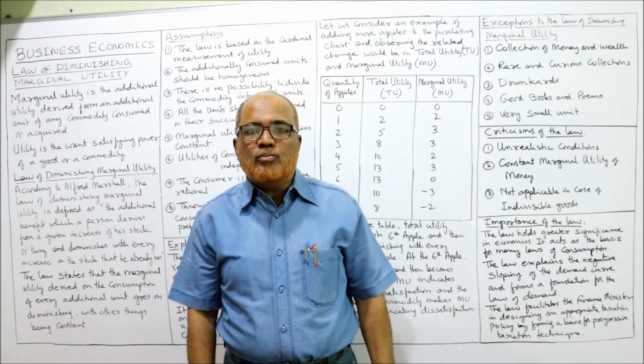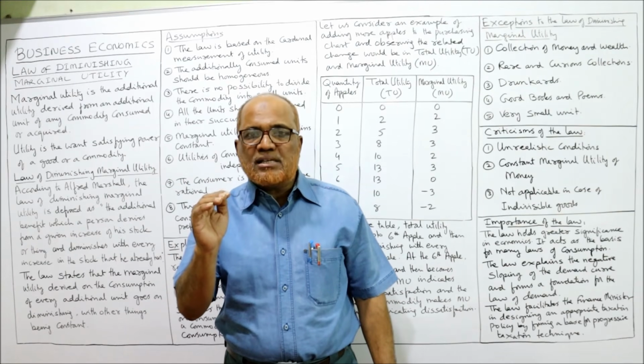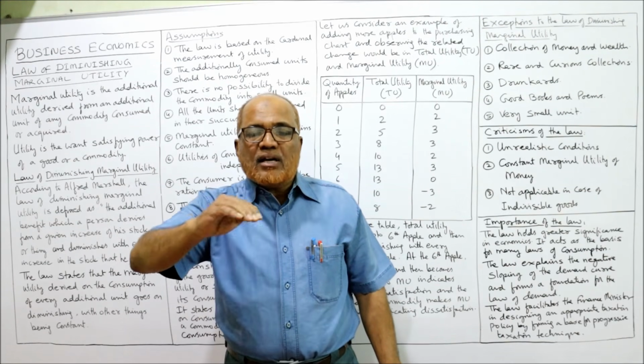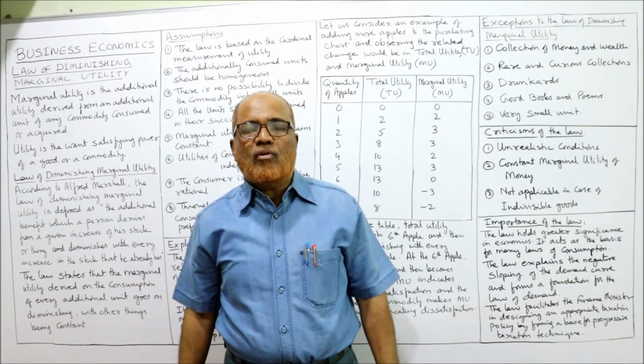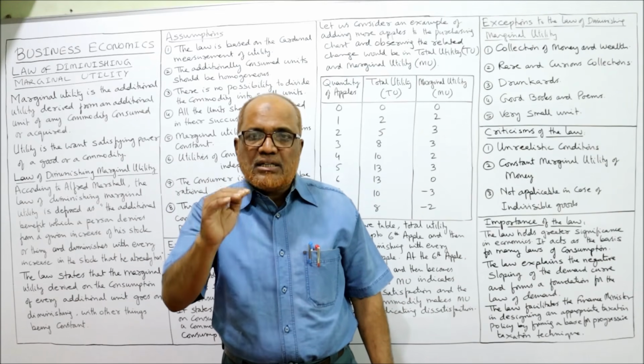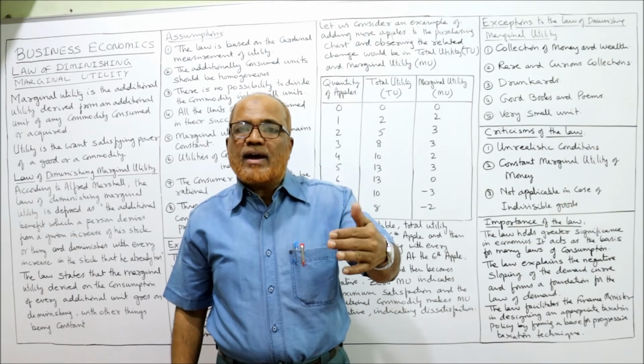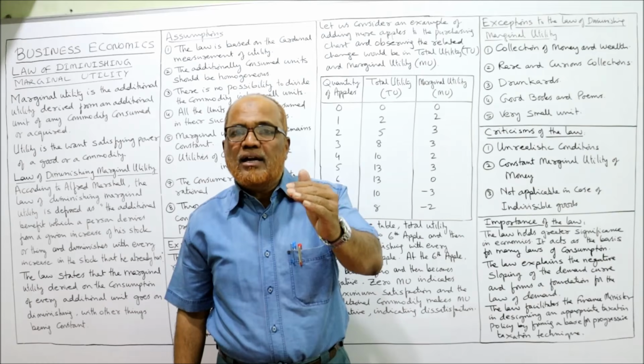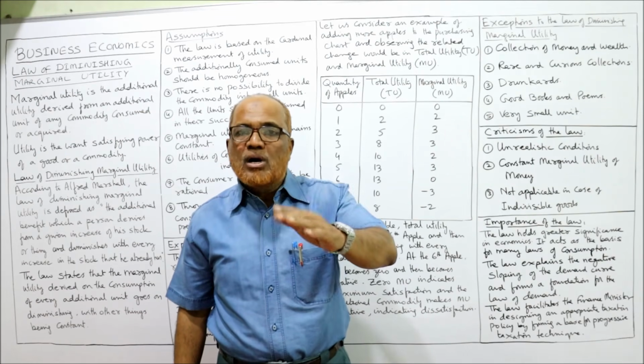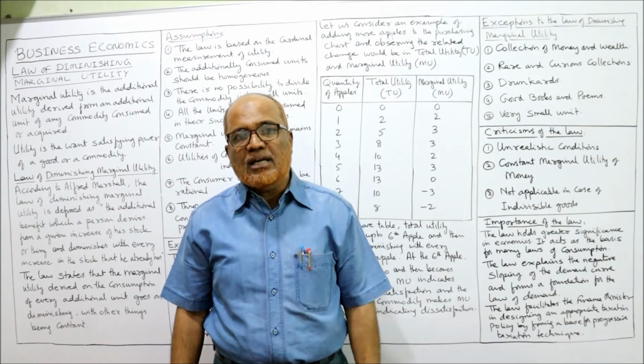When he consumes the second glass, he will get slightly lesser satisfaction. When he consumes the third glass of water, he will get again slightly lesser satisfaction. So the additional satisfaction which he gets slightly declines if he consumes one after the other.